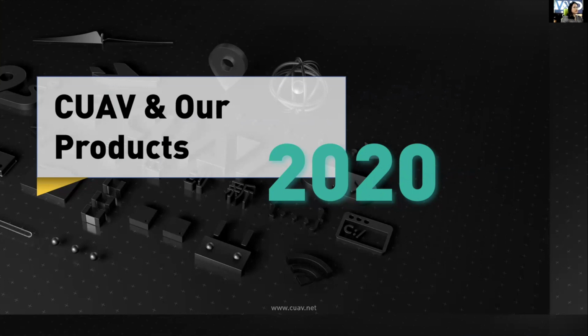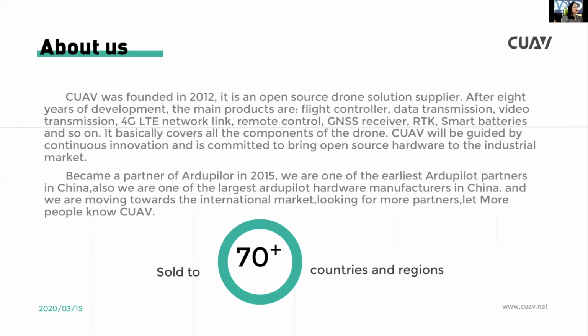First, let me introduce CUAV. CUAV was founded in 2012. It is an open source drone solution supplier.